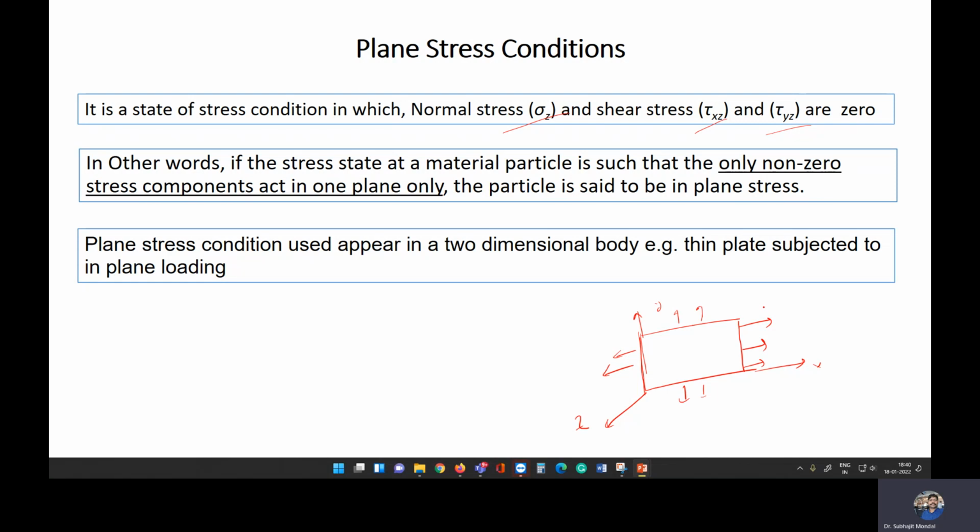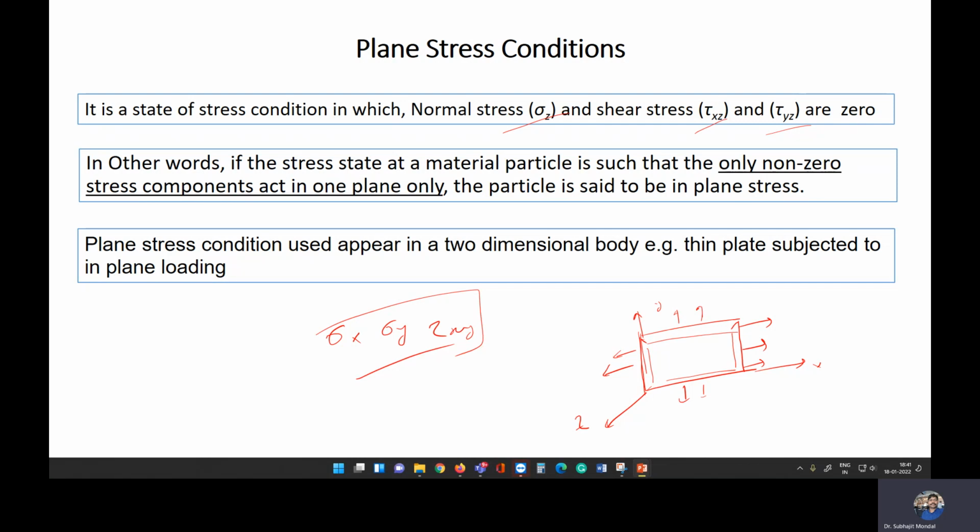If we apply the load in the xy plane and the structure is very thin, so we have a very small thickness in z, then the stress that develops in the material will be significantly higher in the xy plane only. So we'll have significantly higher stresses sigma x, sigma y, and tau xy, and the stress components related to the z direction will be zero. This is what we call the plane stress condition.